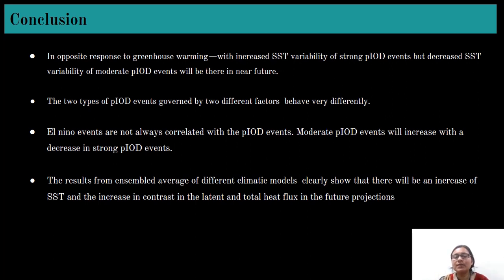And from the results of the ensemble average of the different climatic models, we can see here the past projections in consideration with the future projections, how the climate varies, how the latent heat flux, total heat flux, sea surface temperature and wind stress, all these things will vary in the near future.